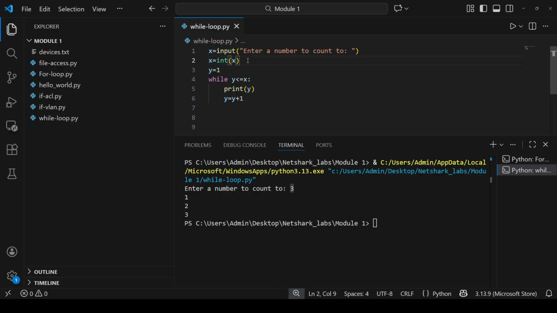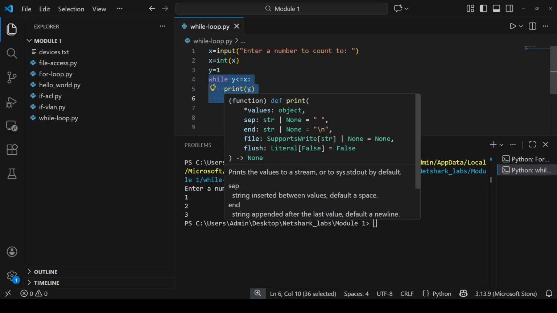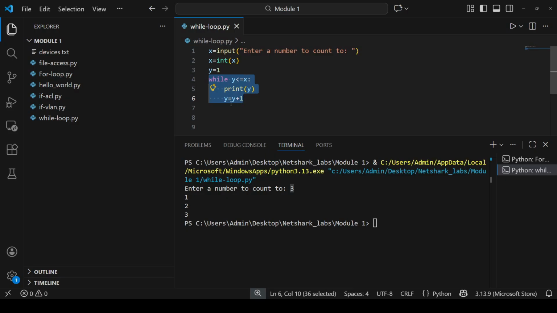I already entered an integer, but again, if the user enters a float or a decimal point, it will convert to the integer. Now y is equal to 1. So here the loop starts: as long as y is less than or equal to x, keep on printing y and increment y. Here y is equal to 1 and I entered x as 3, so yes, this condition is true. So it will print y, that is 1.